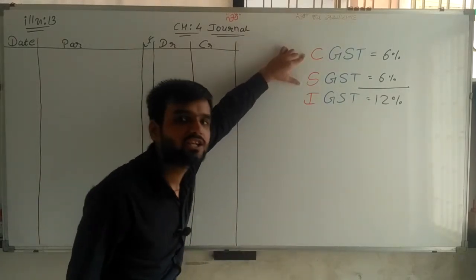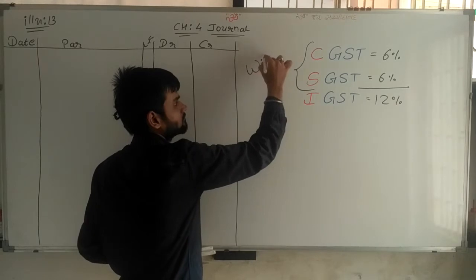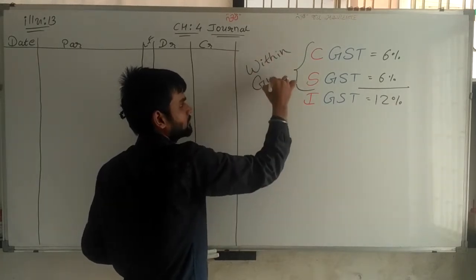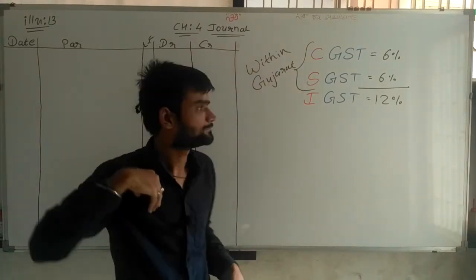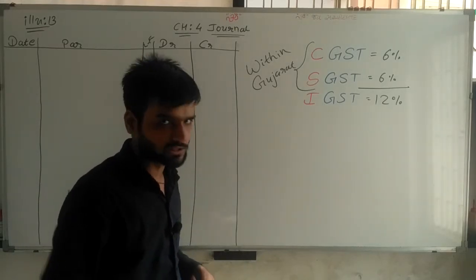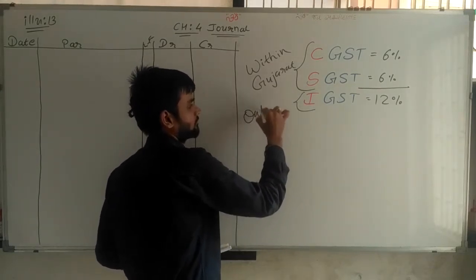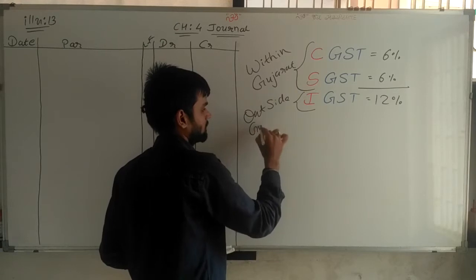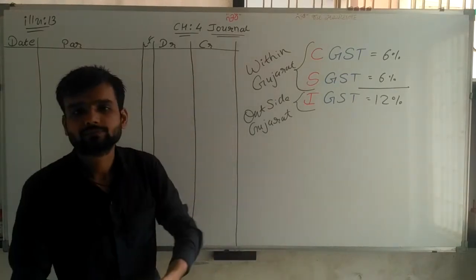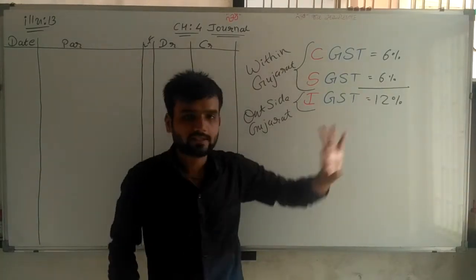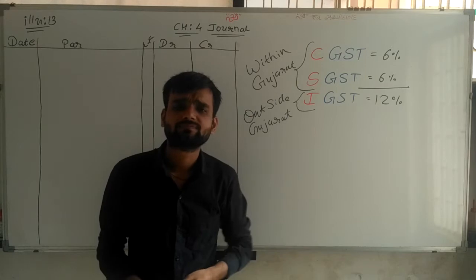So for goods and services within Gujarat, because we are in Gujarat, these two taxes are applicable. In the same way, outside Gujarat, if we are providing services or goods or taking services or goods, then IGST is applicable, and IGST is always the total of these two, always.